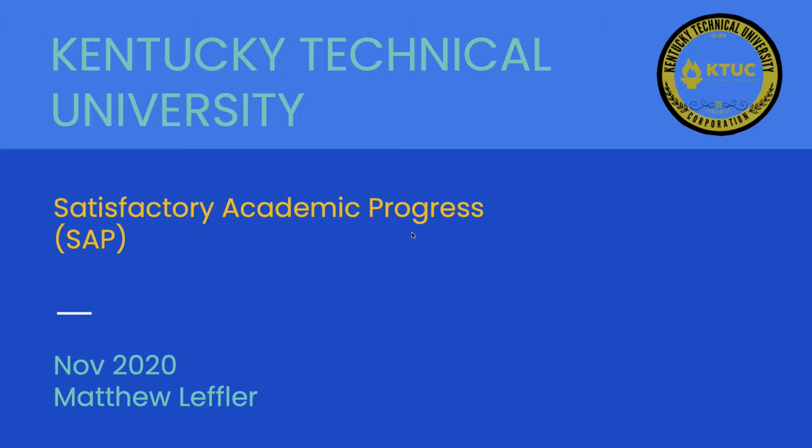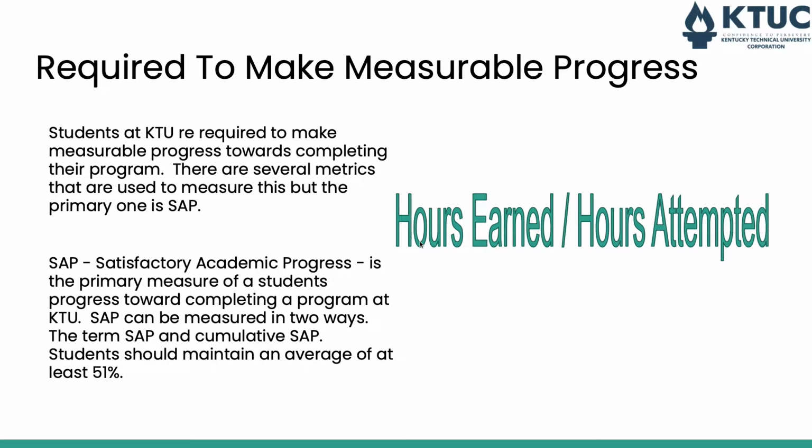Satisfactory Academic Progress at KTU. You are required as a student to make measurable progress towards the completion of your program. That ensures that your expenses, the money that you're paying to the university, aren't being wasted.